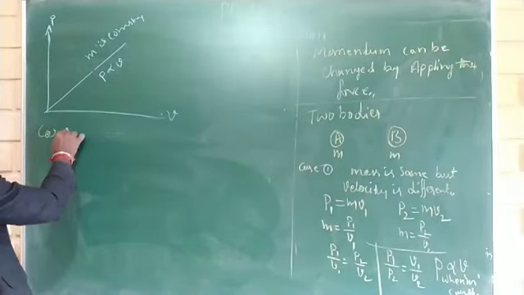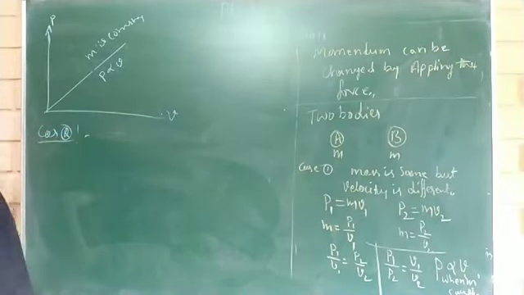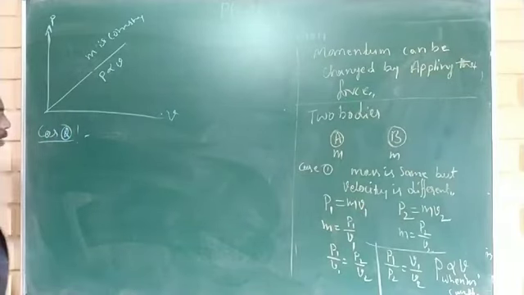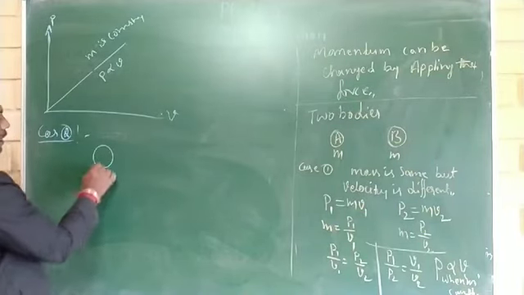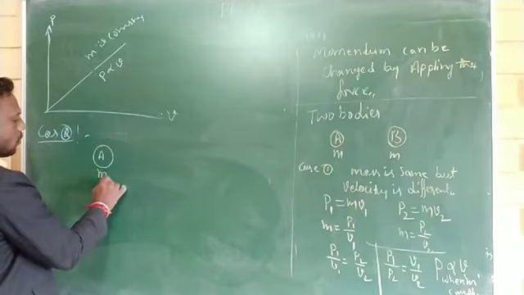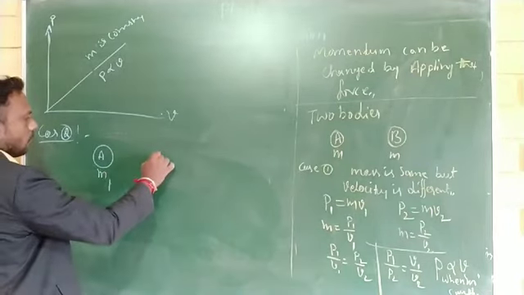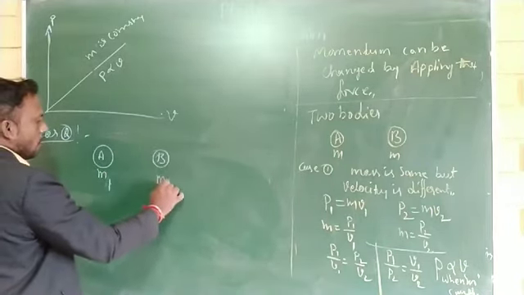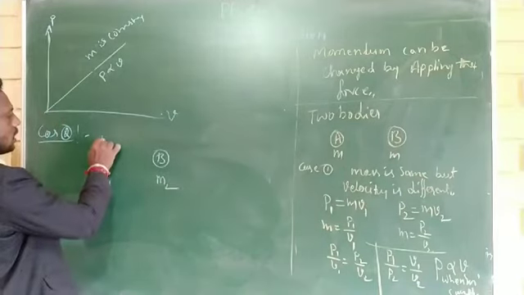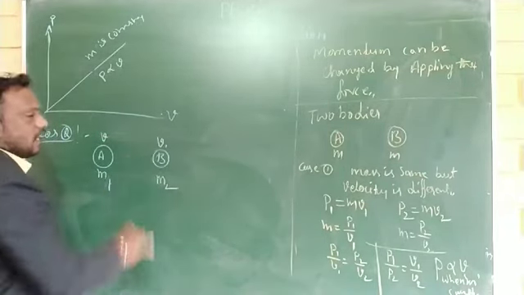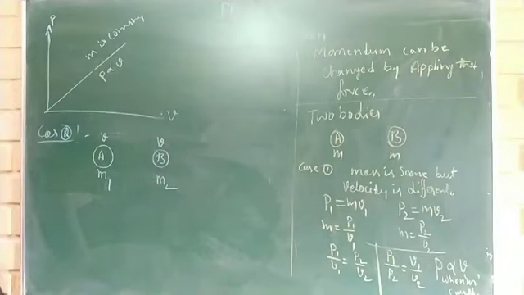Case 2. If I consider two bodies of different masses moving with the same velocity, what is the ratio of momentum?